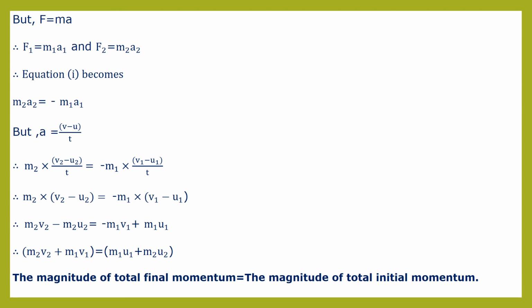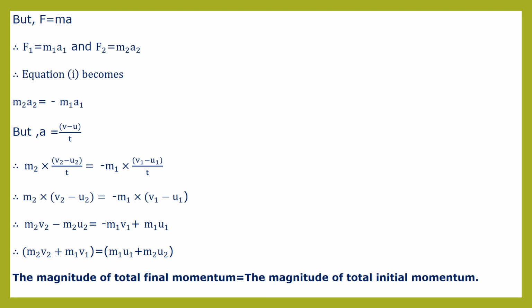Now we have to take the initial momentum on one side and final momentum on one side. So m2 v2, we have to take this negative m1 v1 on the left hand side. So obviously the right hand side's negative m1 v1 will become positive. So therefore m2 v2 plus m1 v1 is equal to m1 u1 as it is.